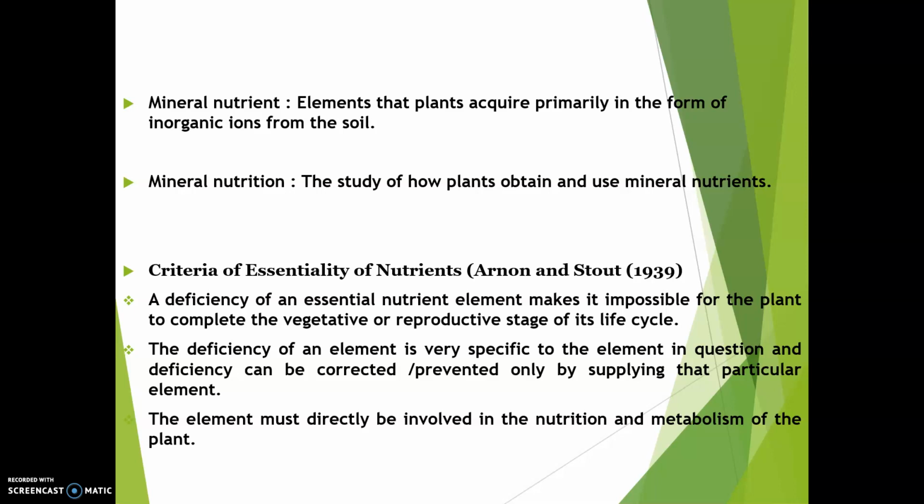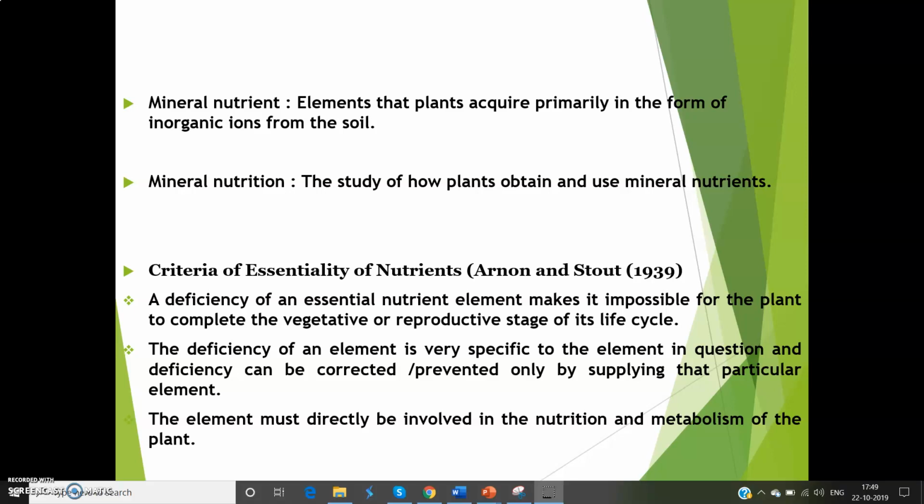The second one is that the deficiency of an element is very specific to the element in question, and the deficiency can be corrected or prevented only by supplying that particular element. If an element was identified as deficient, then that deficiency can be corrected by supplying that particular element only.